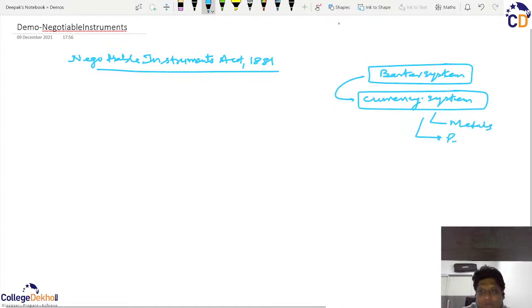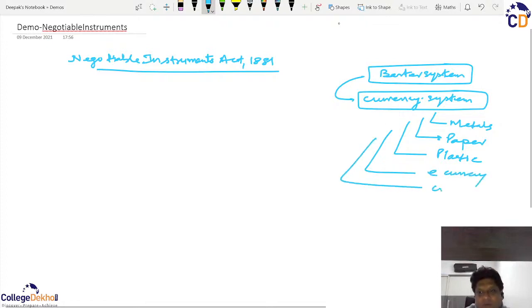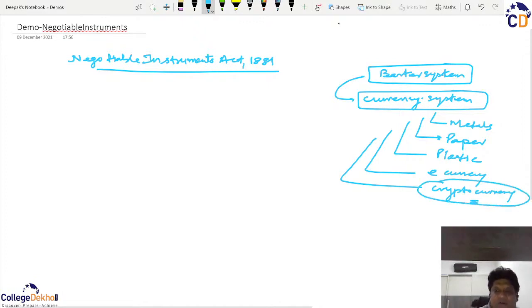Then we moved on to paper currency. Then we developed plastic currency like cards. Then we moved on to e-currency like Paytm. And now we are moving on to the latest platform, that is cryptocurrency. Though there are doubts that in an economy like India, whether we will be having this cryptocurrency or not. Now, that's a debatable issue whether we should have it or not, but that's not my prerogative here.